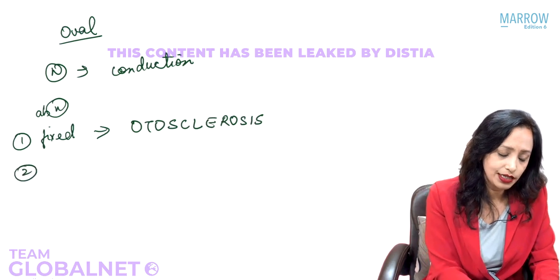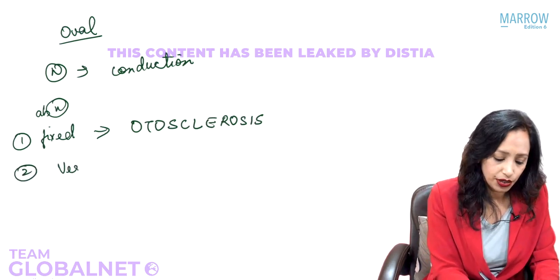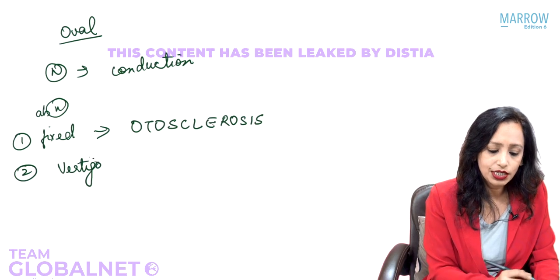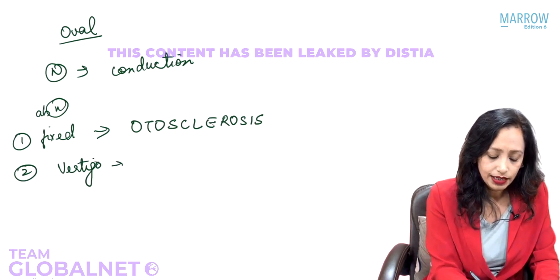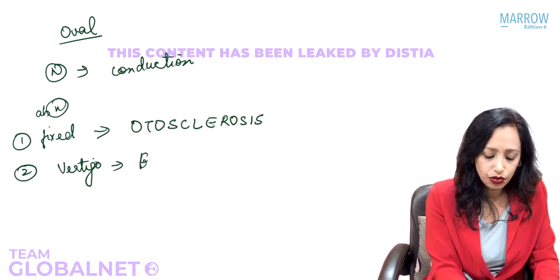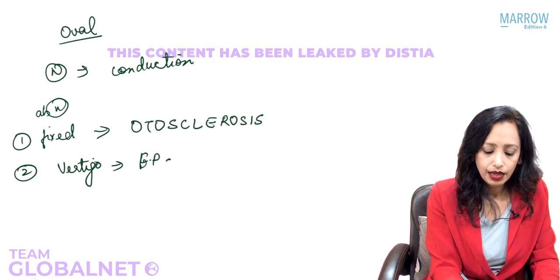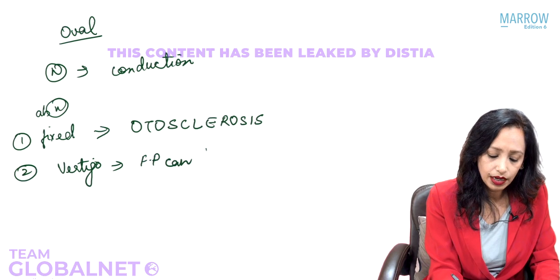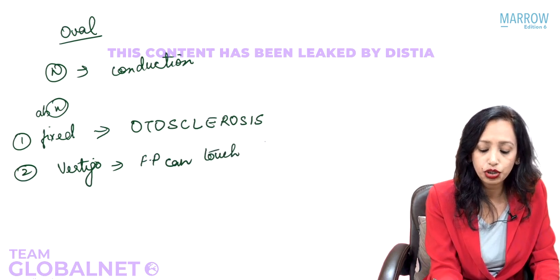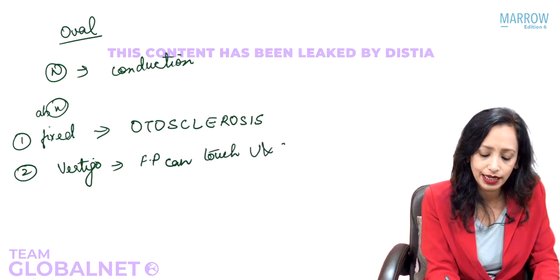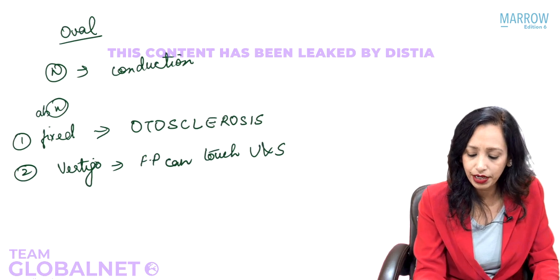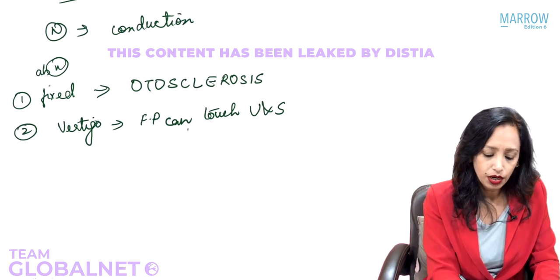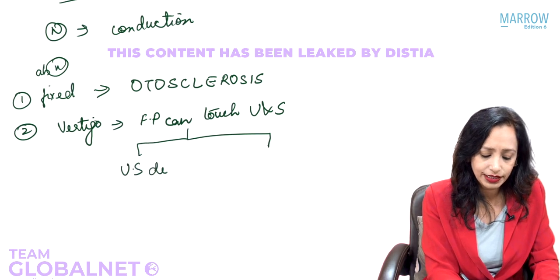So the second is that it can lead to vertigo. Through these connections, the footplate can touch the utricle and saccule and stimulate them. This will happen in two situations. Two situations: when the utricle and saccule is dilated.